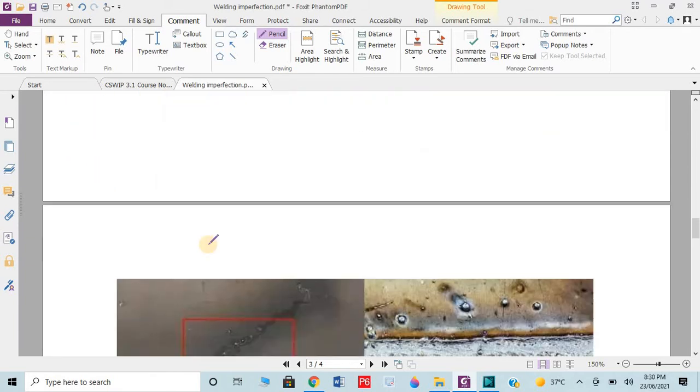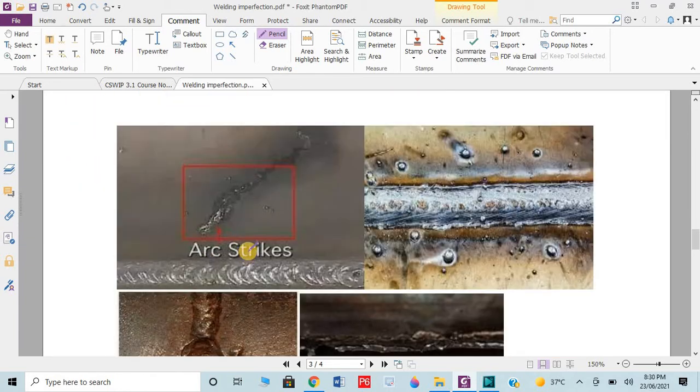Then we have arc strike. Arc strike means, like unconsciously, if the electrode touches your base metal or parent metal, then it causes some spots. These are known as arc strikes. With the passage of time, these arc strikes can penetrate in the material, which could cause a problem.